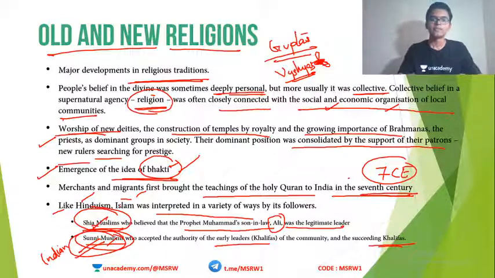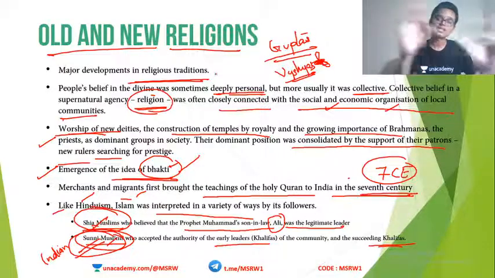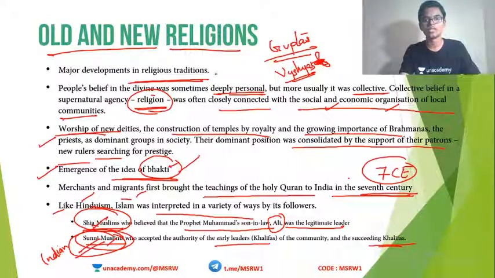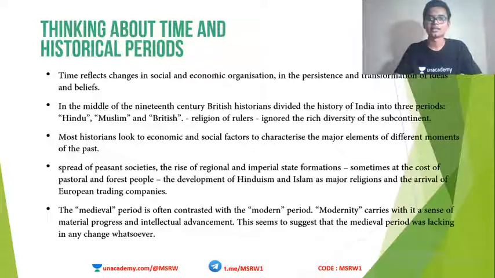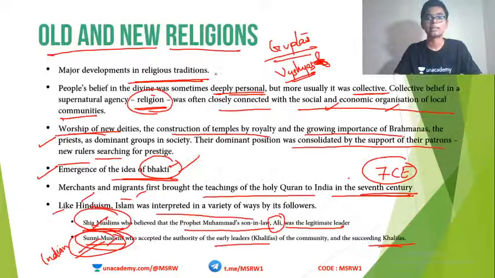So see, we have seen lots and lots of religions springing up. Within Brahmanism itself, there are different things going on. Between Kshatriya and Brahmana, there are different settlements. The idea of Bhakti coming in. Then Islam is being introduced in India. Then Islam also splitting into 2, Shia and Sunni. So this is the characteristic of medieval times. We see these kinds of developments and splittings and different jatis coming up all over the world. This is one of the specific features of medieval times.